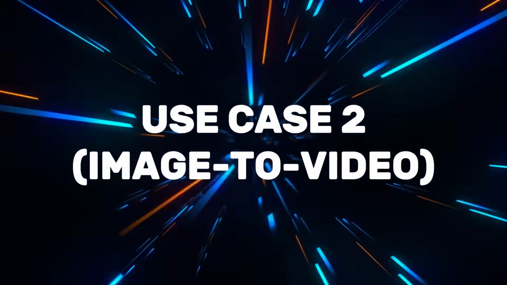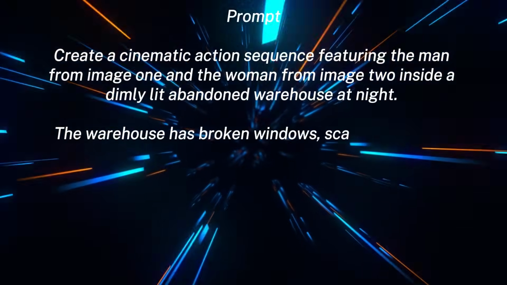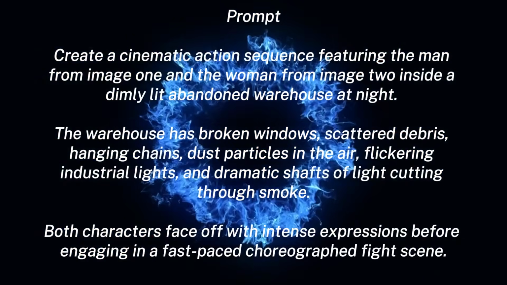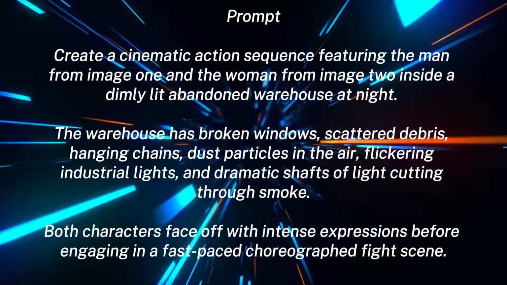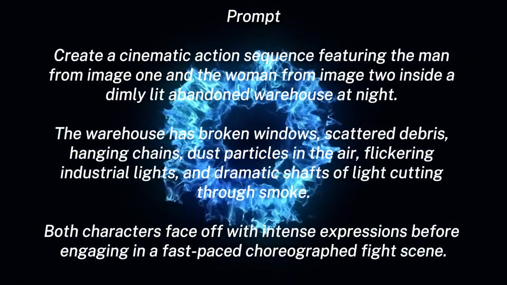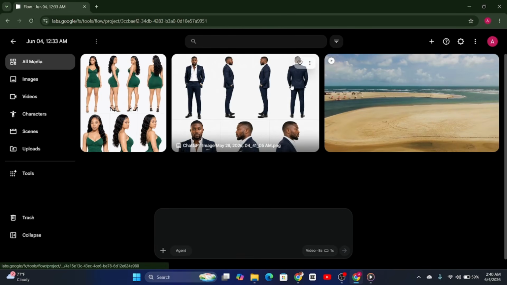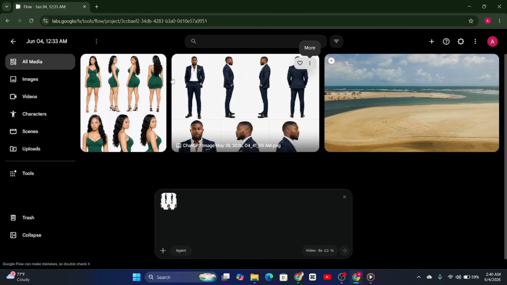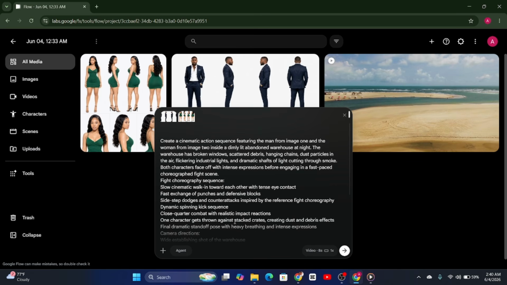So for use case 2, we're going to be trying out image to video, which everybody knows. Okay, and we're going to use this prompt where a guy and a girl are fighting in an abandoned warehouse. Okay, so we're just simply going to repeat the same process as we did for use case 1. Head over to Flow to access Google Omni. We upload our images, which I've already done. Then we add it to the prompt. We add this and this, and then we add our prompts.